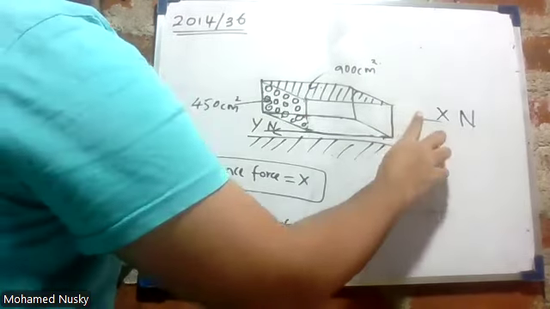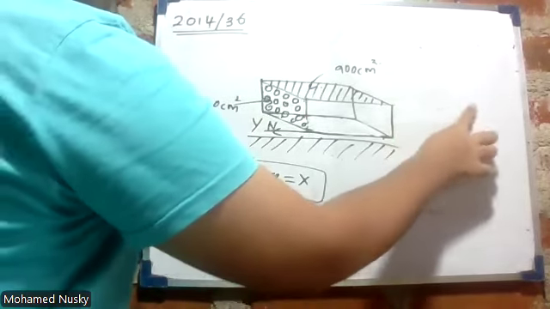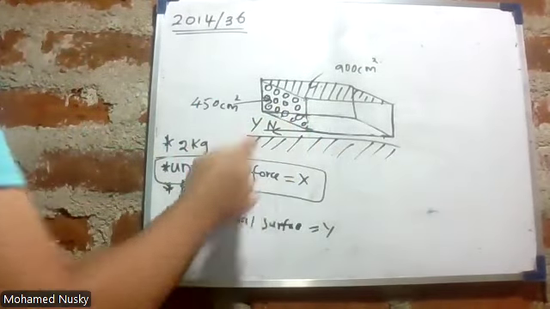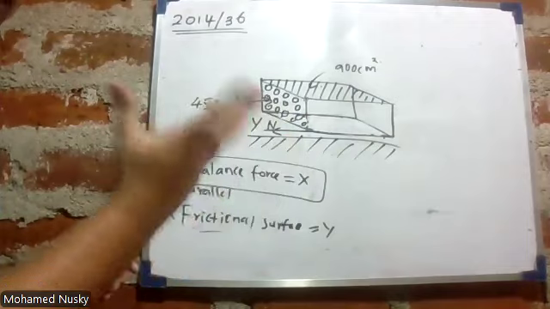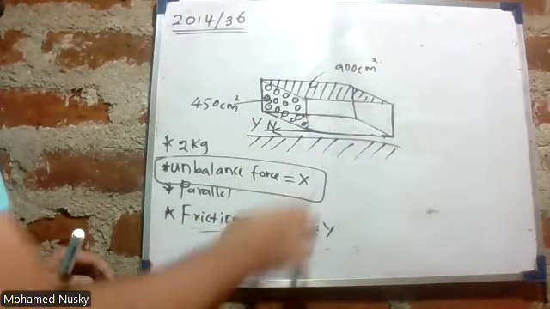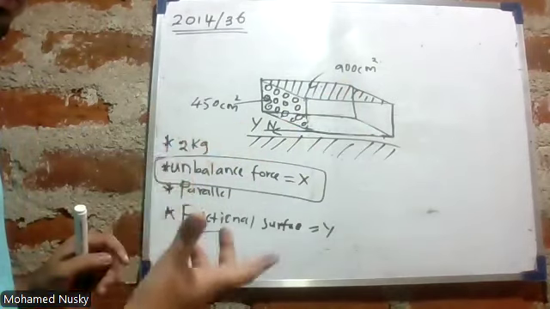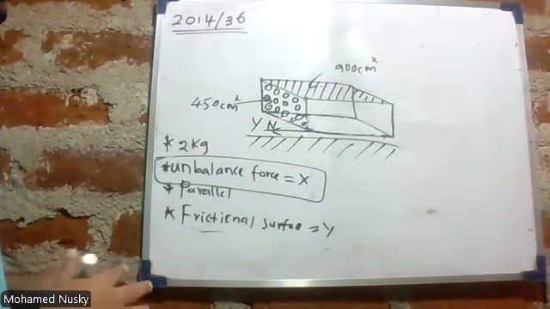Initially, the object is at rest. When the object is at rest, there will be a frictional force. That is static frictional force. When the object is at rest, the frictional force acting is the static frictional force.